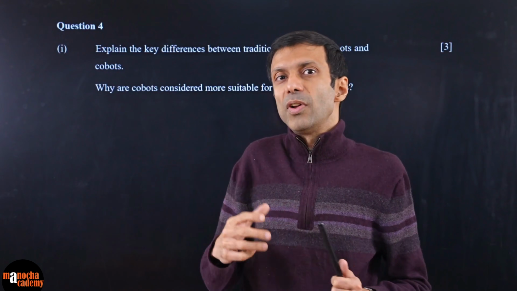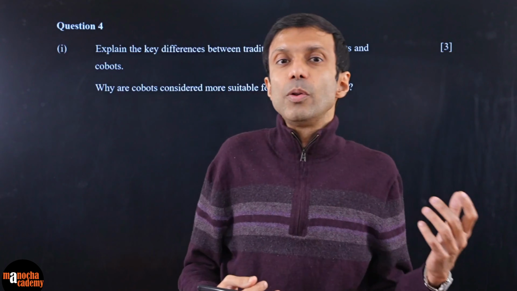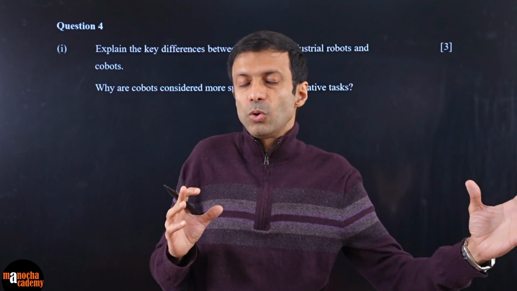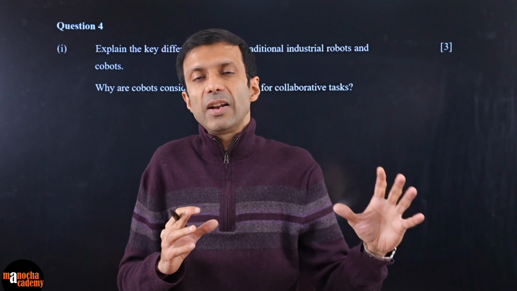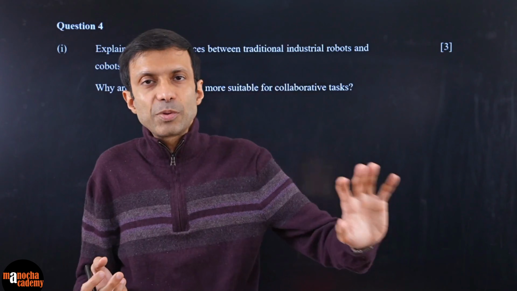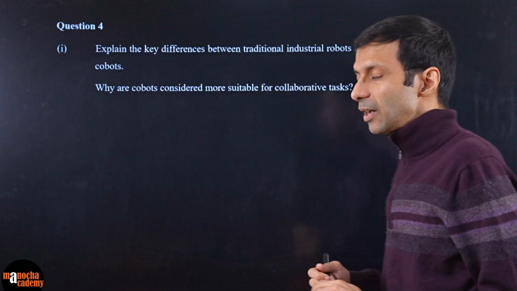But cobots are almost like the human has an assistant, and the whole goal is to improve efficiency, where the human is making decisions and robots are doing the task. So it is an interaction, and safety is also ensured, because the cobot will switch off when the human comes too near it, or if it taps it, or there is some signal to give that. So that is where the key difference is.